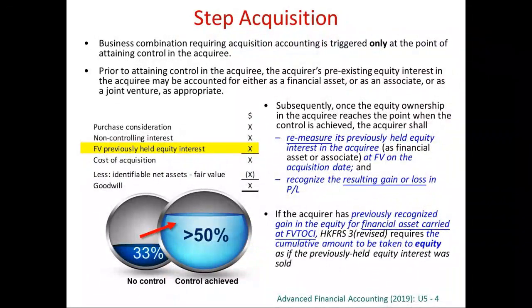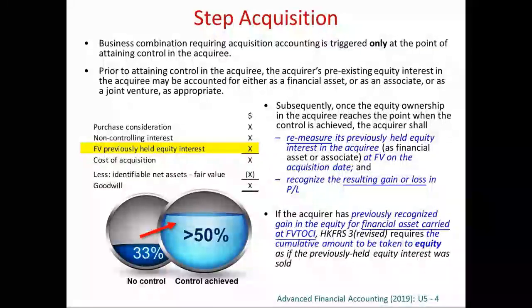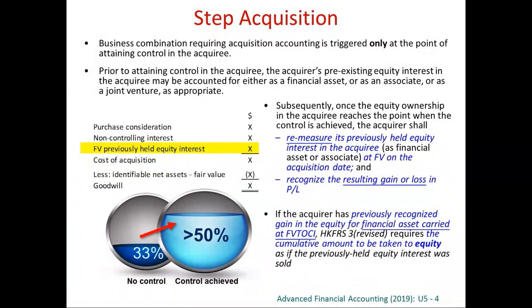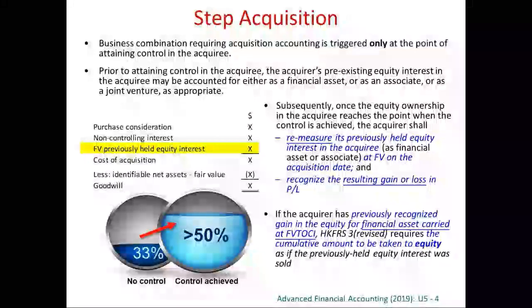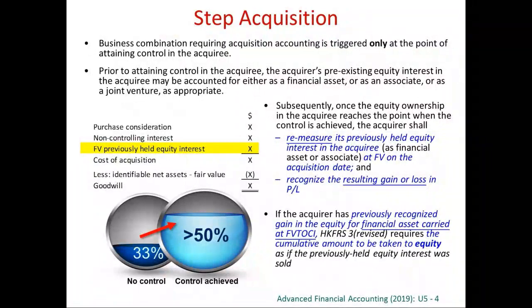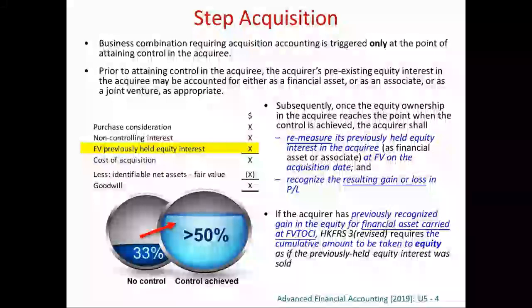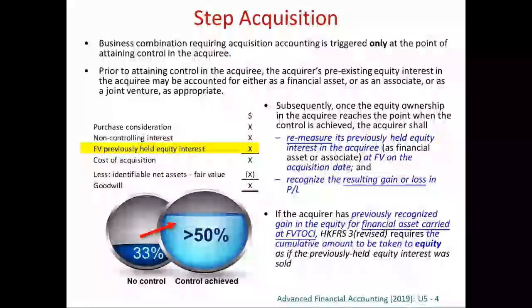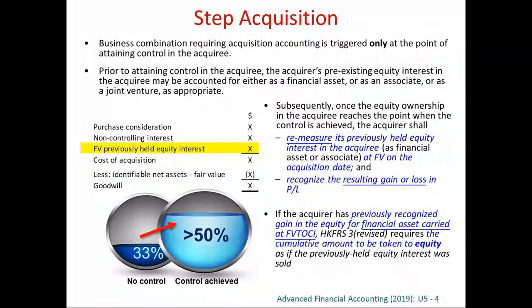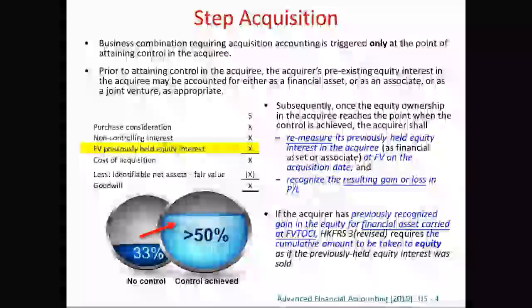So that's why the accounting standard requires that this originally acquired previously held interest should be valued at fair value at the day of acquisition. That means if you have got some previously held equity interest, any shareholdings, you have to remeasure it at fair value at the day of acquisition.